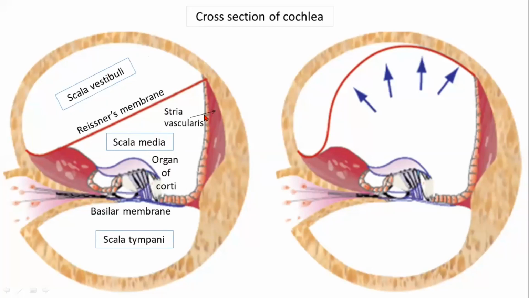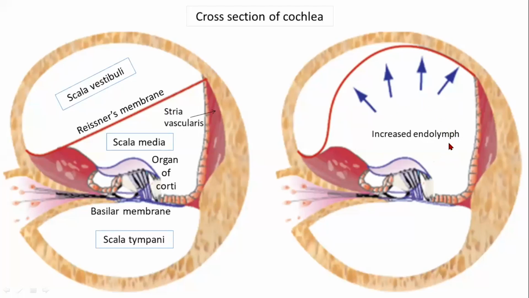In the scala media, on the lateral wall, you have the stria vascularis, which is responsible for the production of endolymph inside. In the scala vestibuli and tympani, you have the perilymph. As the endolymph is produced by the stria vascularis, in Meniere's what happens? There is increased endolymph production by the stria vascularis. So what does it cause? It causes increased pressure on the surrounding parts. This is a closed sac, right? The membranous labyrinth is completely a closed sac, and the amount of fluid produced is equal to the amount drained outside from the endolymphatic sac.